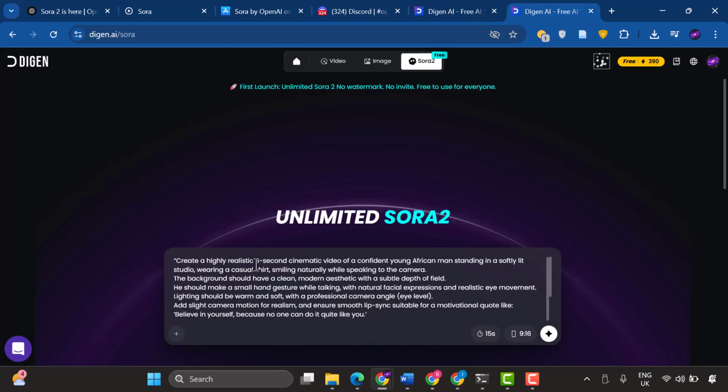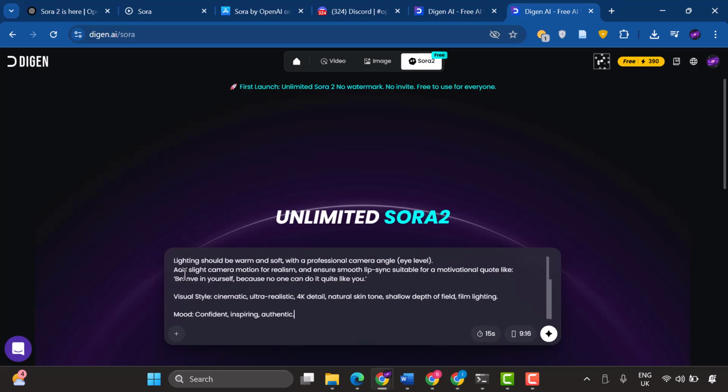So I'm asking Sora 2 to create a highly realistic 8-second cinematic video of a confident young African man standing in a softly lit studio, wearing a casual shirt, smiling naturally while speaking to the camera. The background should have a clean, modern aesthetic with subtle depth of field for that professional look. He should make a small hand gesture while talking with natural facial expressions and realistic eye movement. The lighting should be warm and soft with a professional camera angle at eye level.